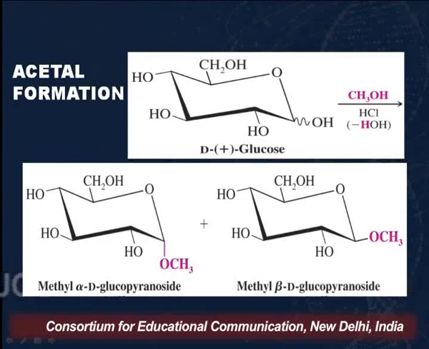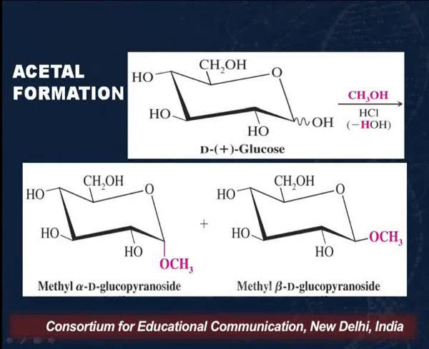equatorial position. The second thing to note is that D-glucose is a reducing compound, whereas the glucopyranoside structures are non-reducing because we do not have a free hydroxyl group, or a potential one, that can be converted into an aldehyde group. This group does not undergo ring opening in aqueous medium. So now how does this reaction take place?